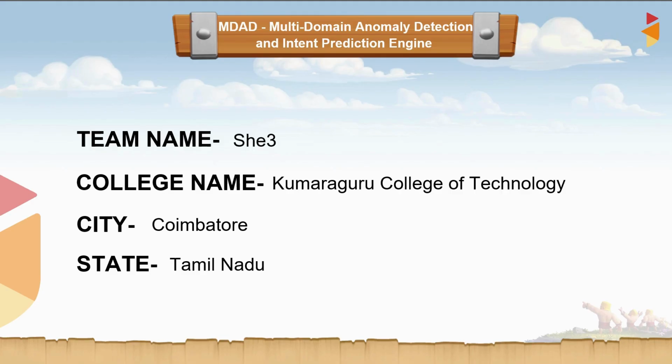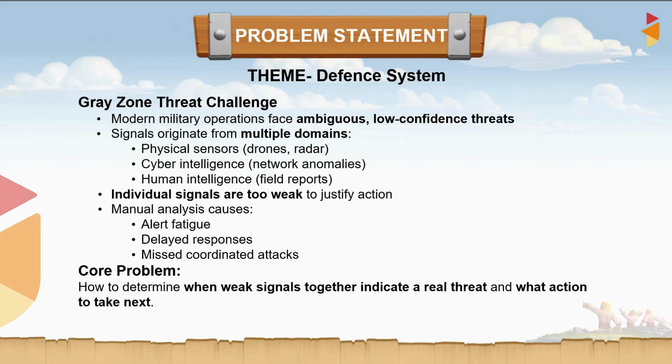We present MDAD, Multi-Domain Anomaly Detection and Intent Prediction Engine, an AI-powered defense intelligence system designed to detect hidden threats early. The challenge it addresses lies in modern defense operation.